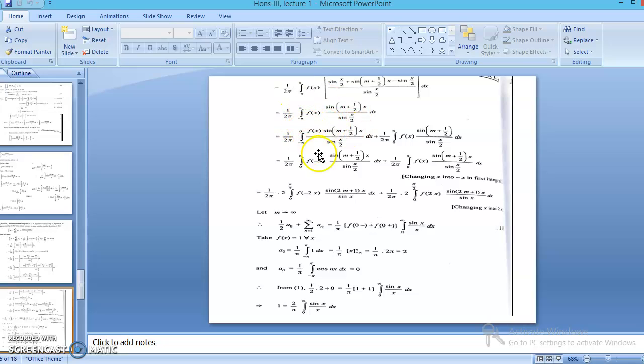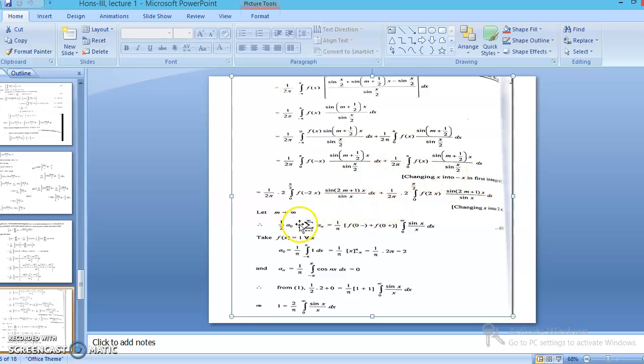Then split this integral into two integrals: minus pi to pi changes to minus pi to 0 and 0 to pi. In the first integral, change x to minus x. Then change x to 2x. We can also change x to minus 2x in one step. Then take m approaches infinity. After taking m approaches infinity, these two integrals change to this one. When m approaches infinity, this function we can take as f of 0 negative, this function becomes f of 0 positive, and we are left with the integral 0 to infinity sin x by x dx.